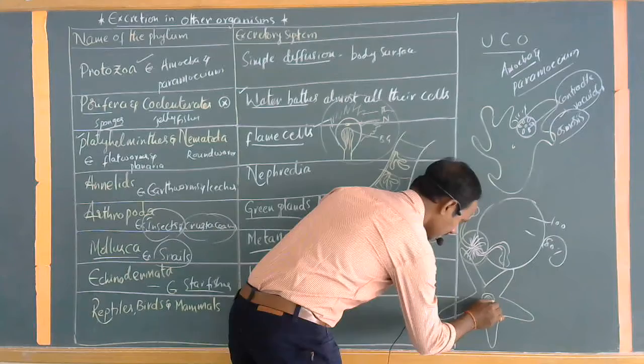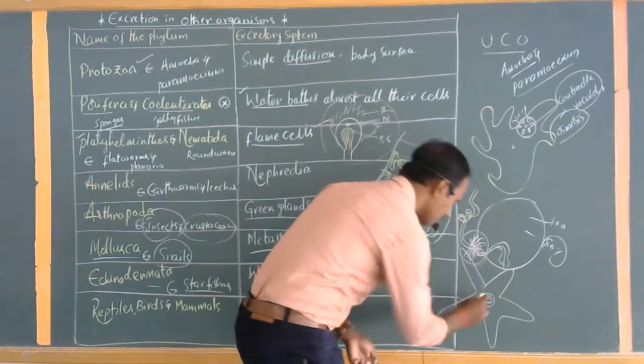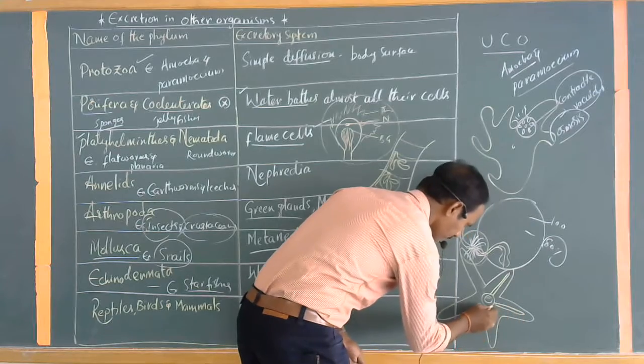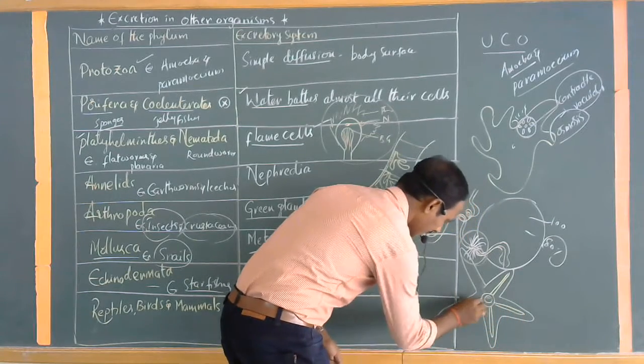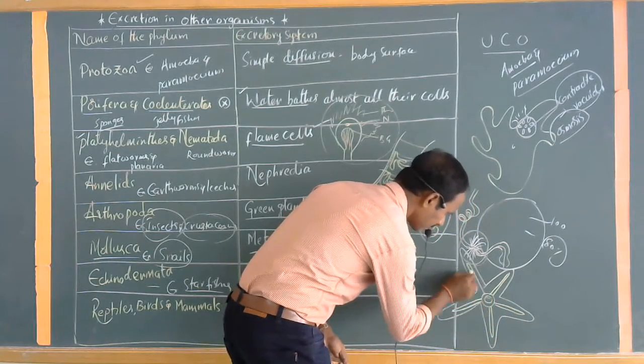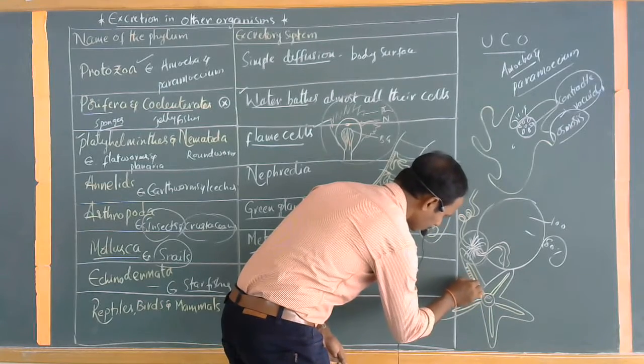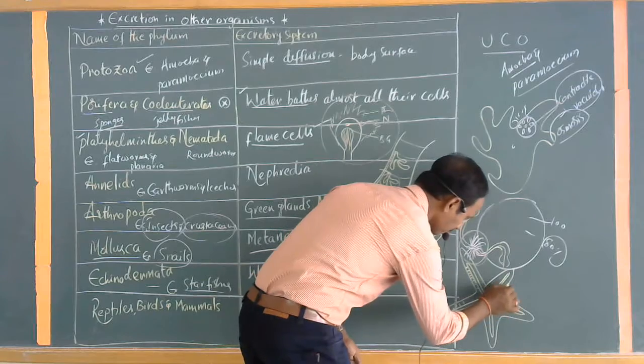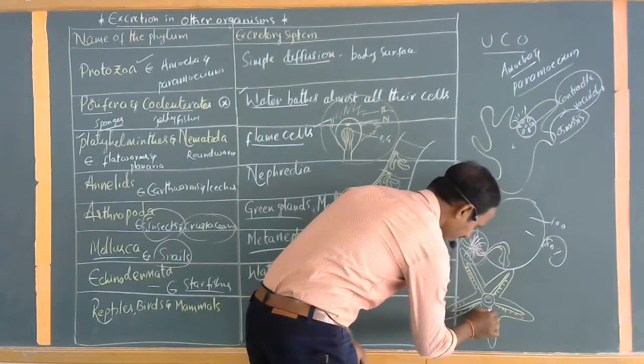These are the lateral canals. Each and every part has the tube feet. The tube feet are useful for locomotion also.